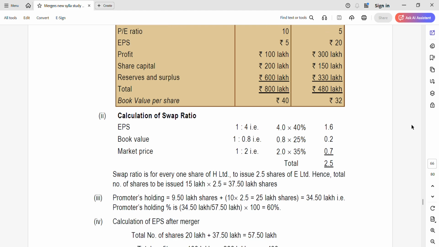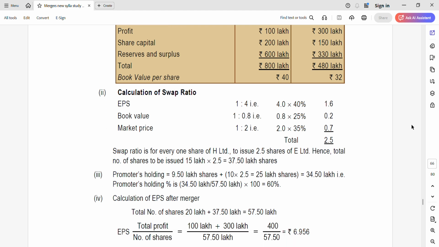Then now calculation of swap ratio. So the 40%, 25%, 35% is given. Be very careful with this. And now the total is 2.5. So swap ratio will be every 1 share of H Limited to issue 2.5 shares of E Limited. So total number of shares to be issued is 15 lakhs into 2.5, that will give 37.5 lakhs.